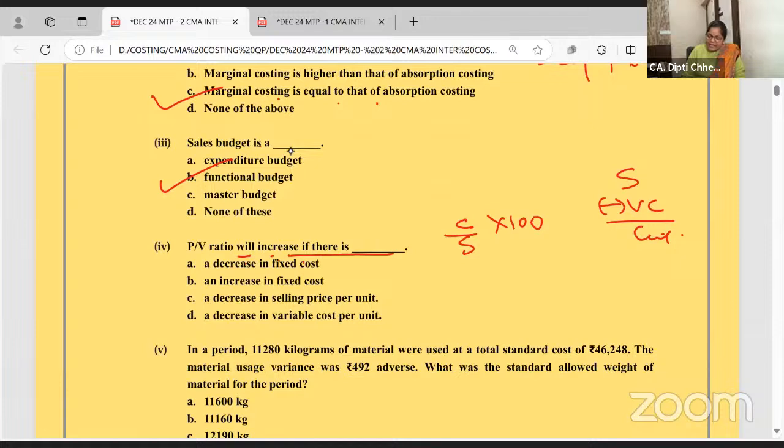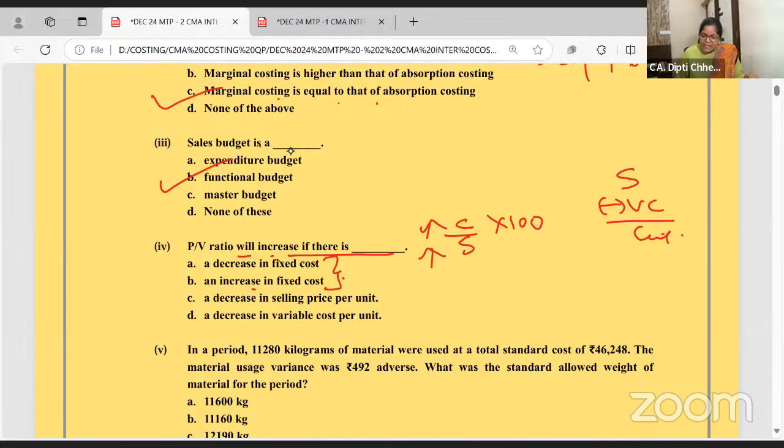PV ratio will increase either if selling price is increasing. अगर selling price increase होगा and variable cost is same, so the contribution will increase.